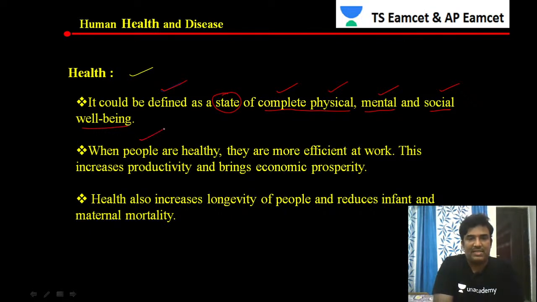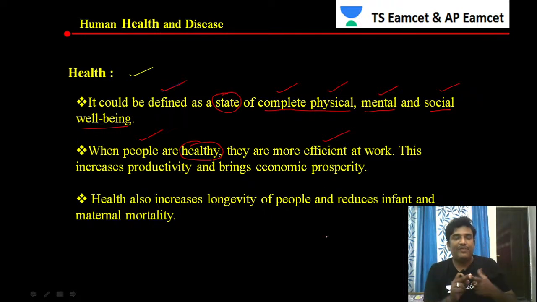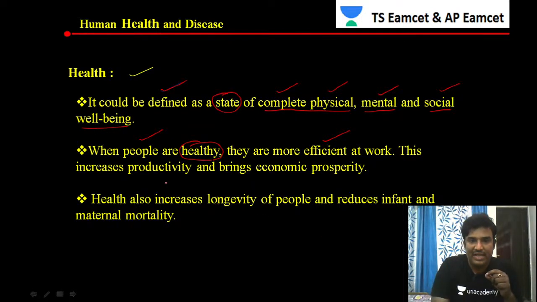Next, what happens when a person is healthy? When a person is healthy, they are more efficient at work, no doubt about it. If the person is physically fit, mentally strong, and socially well, meaning interacting with each and every person and having good relationships with colleagues, then that healthy person will work efficiently. They are more efficient at work, and they also increase productivity.